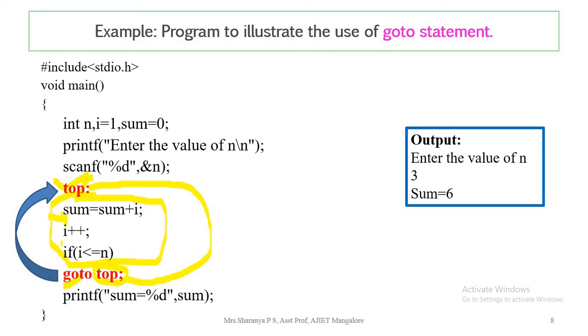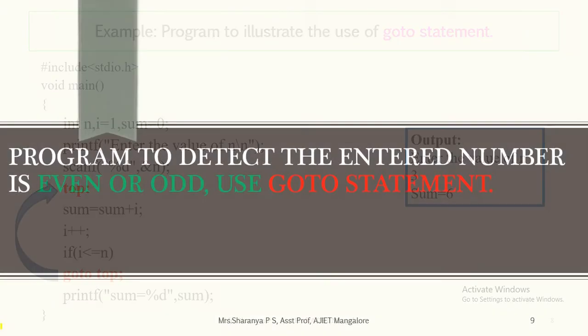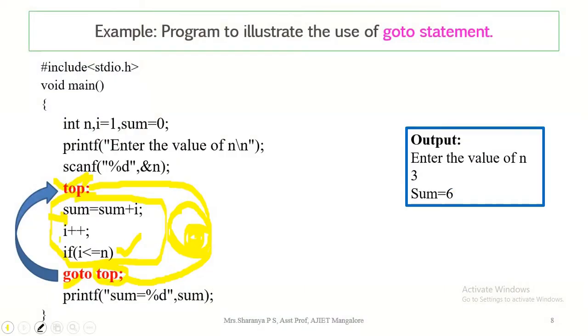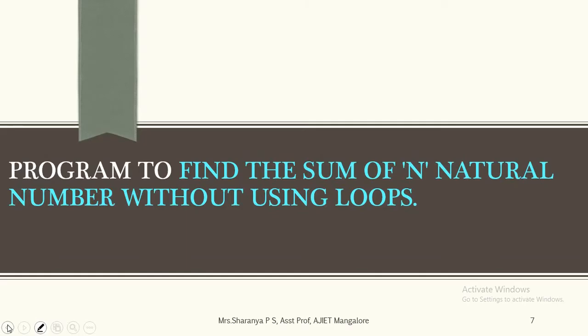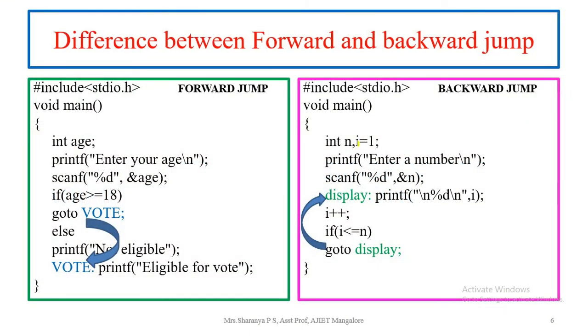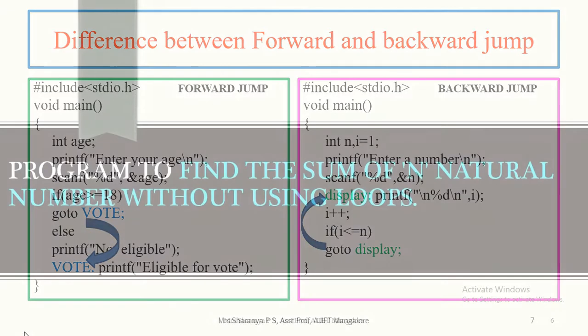It is finding the sum and i is getting incremented, and once again the condition is checked. If the condition is true, then once again it will execute goto top, so that the same set of code will keep repeating like a loop. As we discussed previously, if we are using the backward jump, then the loop will keep executing.